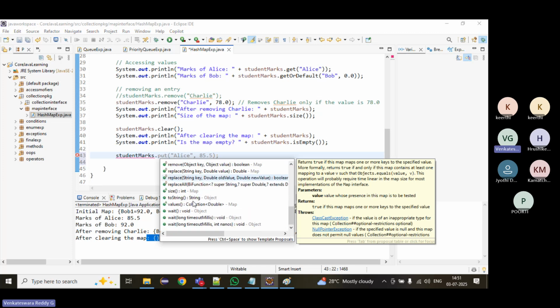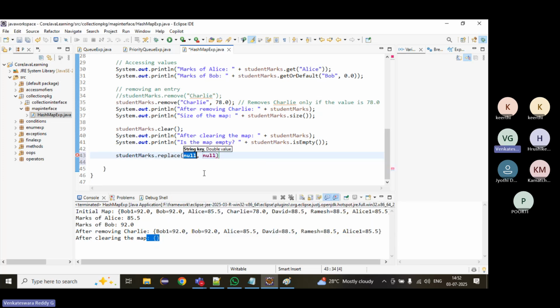Few more. Replace. If you want to update, suppose Bob1 with some other value, we should not use the put method. Put will replace, but that is not the proper way. We should not use the put method. Here we have to use replace to replace the existing value.